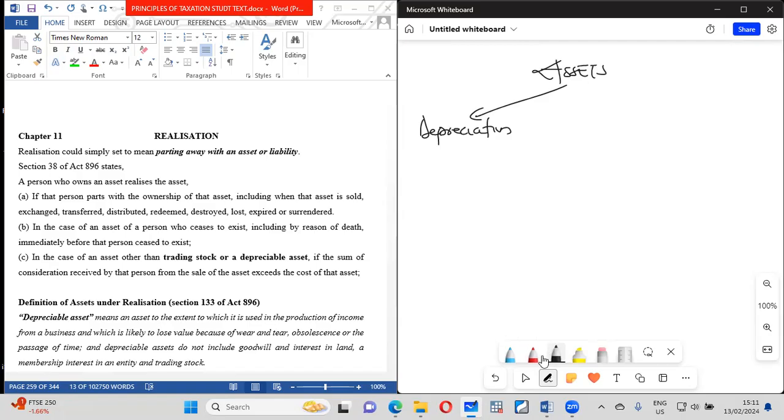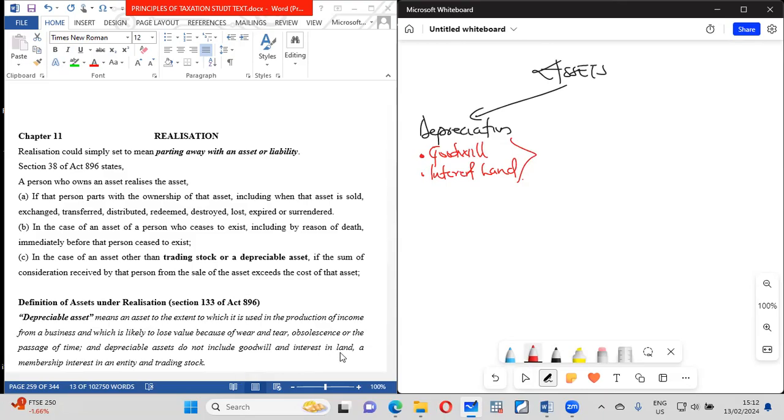But the key thing is that it never included goodwill. Do you remember? Goodwill wasn't part, and interest in land. So land, we never dealt with those things as depreciable assets, if you remember.